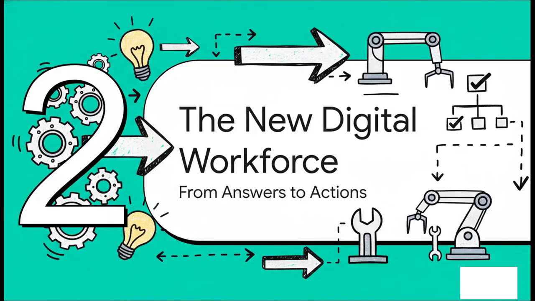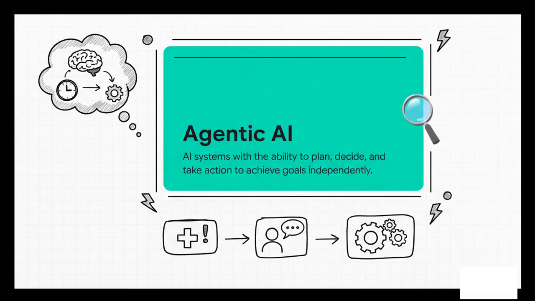Okay, so with those foundational pieces in place, let's look at where AI is really heading. We're seeing this major shift from AI that just gives you answers to AI that actually gets up and takes action. And that brings us to agentic AI. The key word here is autonomy, the ability to plan, decide, and act on its own. It's not just about answering a question anymore. It's about independently achieving a goal. Imagine an AI that doesn't just tell you about a supply chain delay, but one that automatically reroutes shipments, notifies customers, and updates the inventory records all by itself. That's the power of agentic AI.